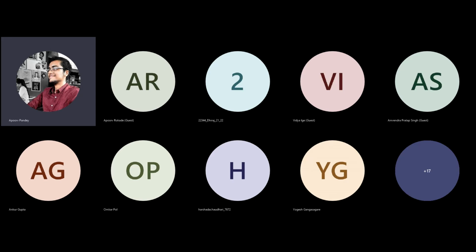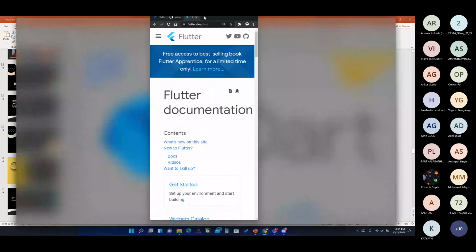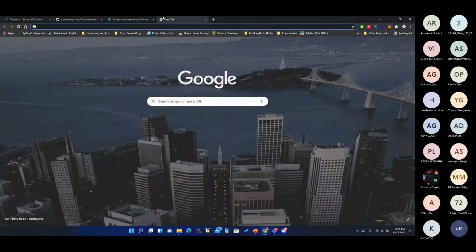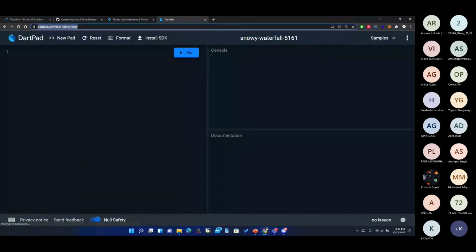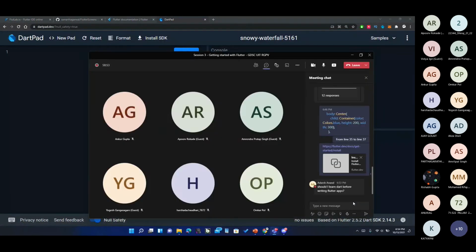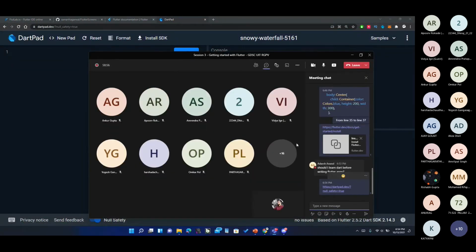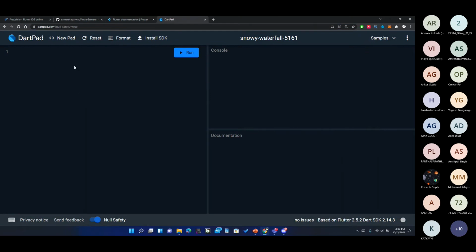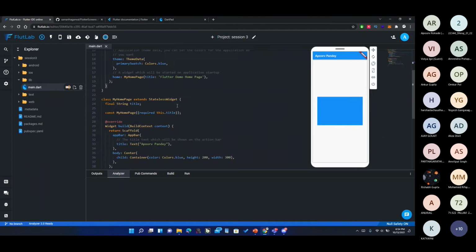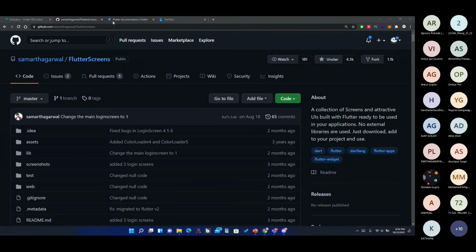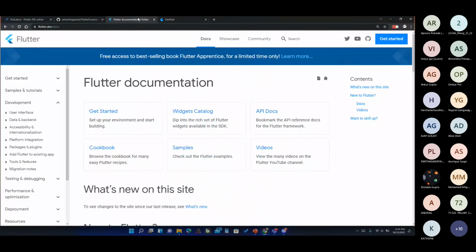Just a second, let me share my screen again. I'll share some resources for Dart as well. That's a very good question you asked. You can go to dartpad.dev. I'm sharing this link as well. Copy, paste. So this is DartPad. It is similar to this. We are running entire applications here, and we can run Dart here. I hope you're getting the point.